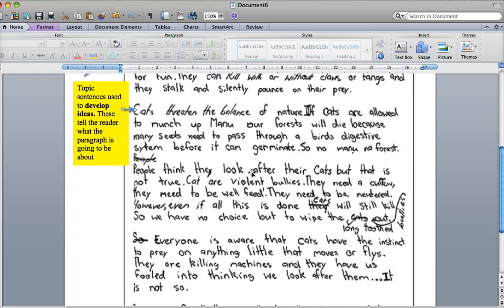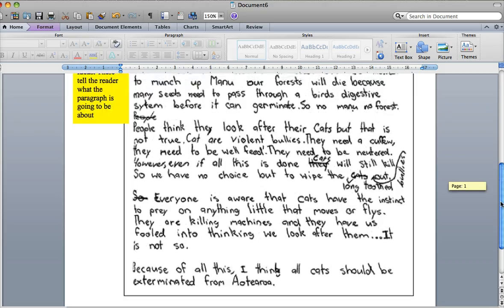In the next paragraph, "People think they look after their cats, but that is not true." Again, it starts off with a topic sentence that develops the ideas, and then once again straight after that they also have evidence elaborating on the idea of people not looking after their cats. Okay, and then same further down.